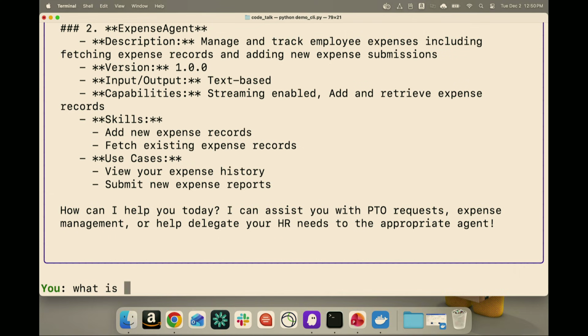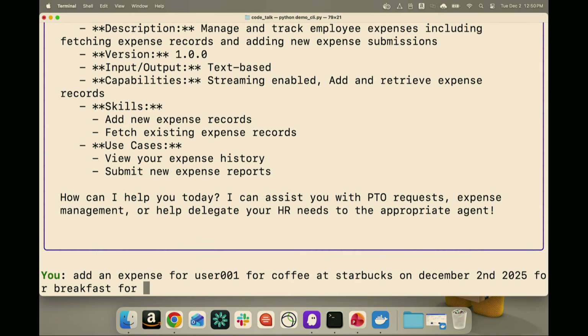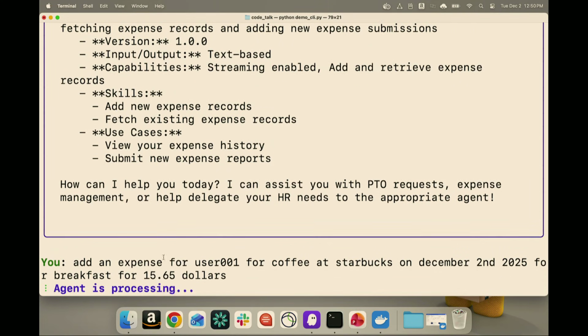And then I can ask that same question from before of, what is user 001's expenses? Or actually, we'll ask it something different. Let's say, add an expense for user 1 for coffee at Starbucks on December 2nd, 2025 for breakfast, for $15.65. All right, perfect. We'll give this a minute or two to run.